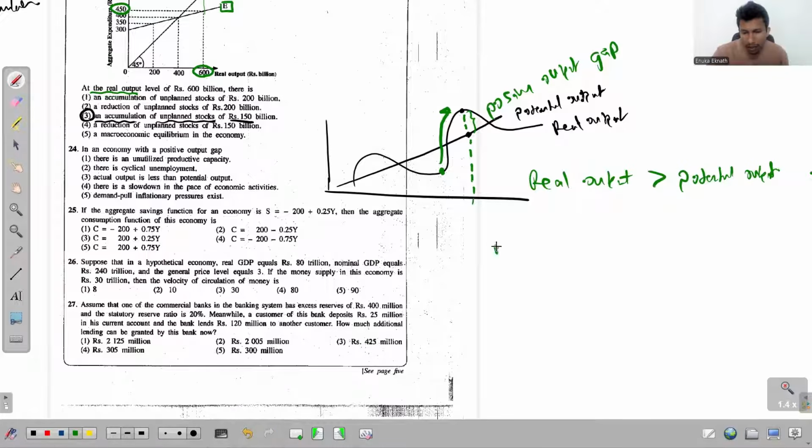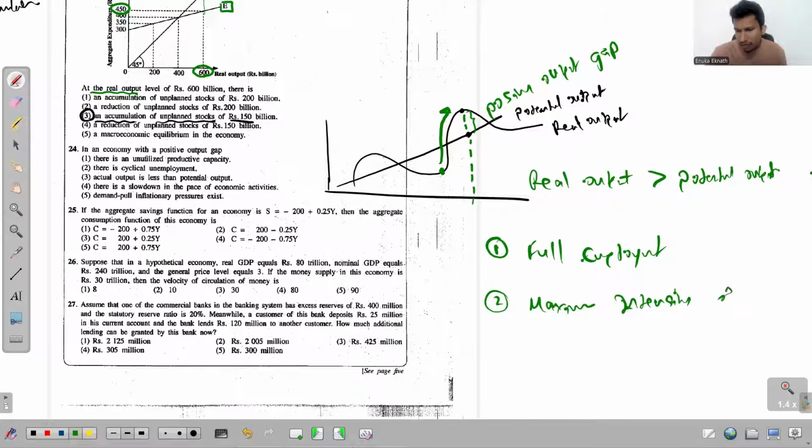To put it well, in this situation the economy has utilized resources under full employment and under maximum intensity of utilization. Don't misunderstand this now.